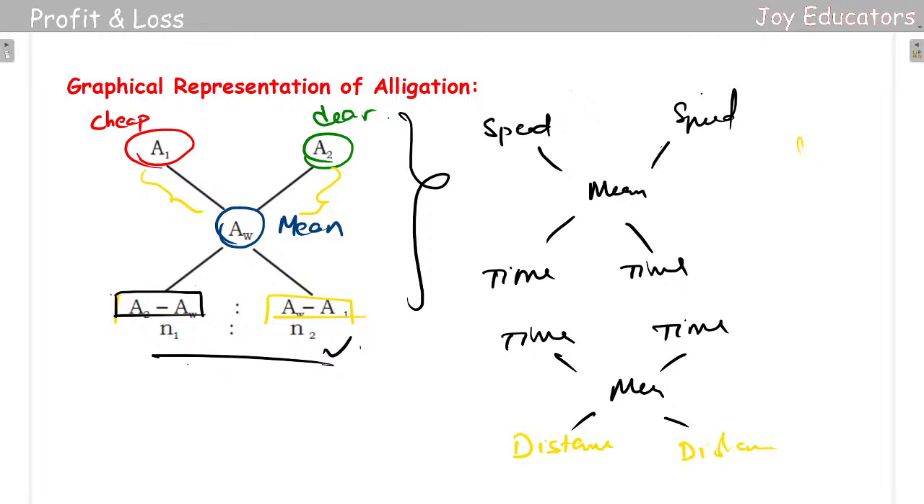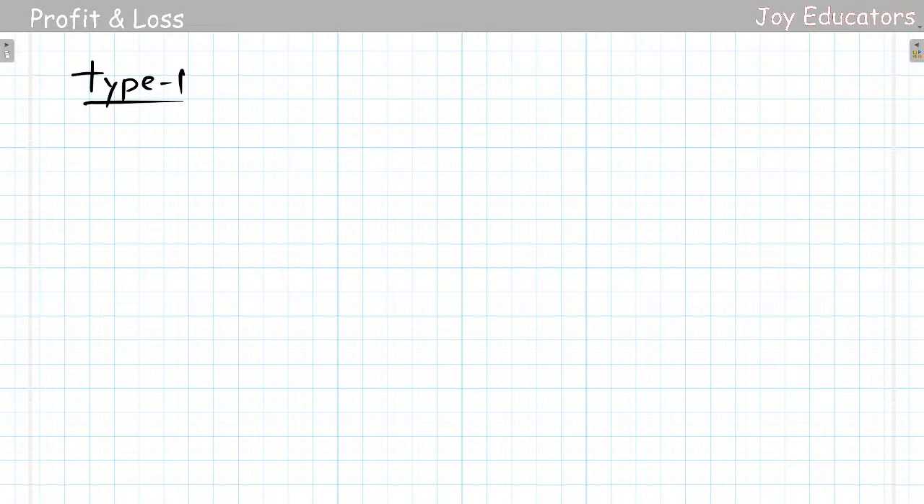Okay, with this small introduction, we can go into a few types. Let us see what the three types are. Type number one is going to be really simple. It is alligation with whole numbers.